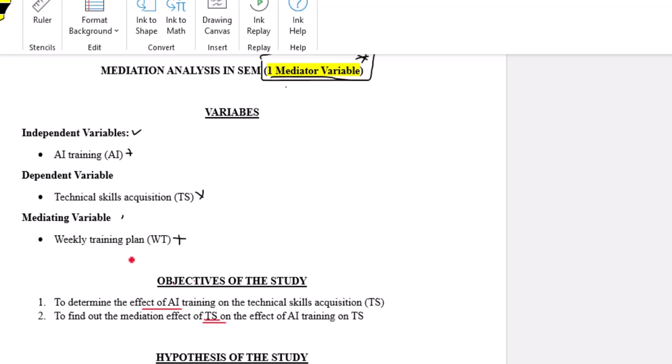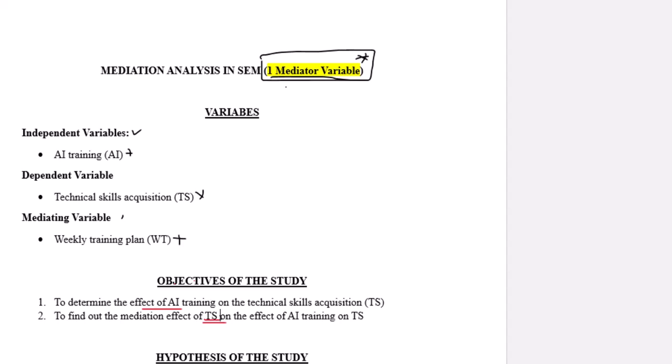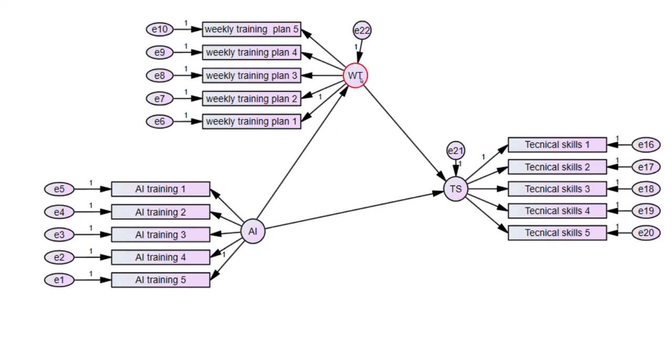The second objective is to find out the mediating effect of WT on the effect of AI training on TS. So we want to see the mediating effect of WT on the effect of AI on TS. That is our second objective.